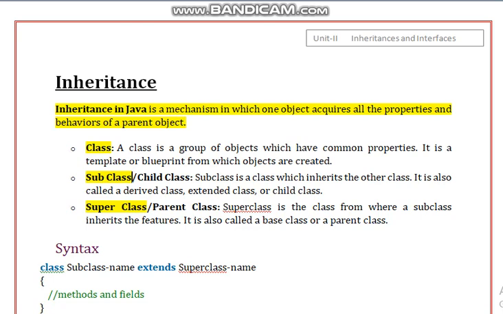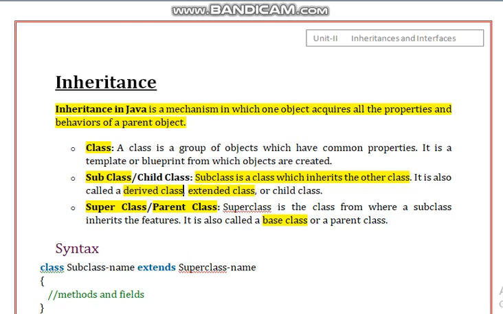So superclass is otherwise called the parent class, that is the class which is being derived. It is also called base class. Generally we call it base class in Java. And subclass, the class which is derived, is called a subclass, and it is also called the extended class or derived class.